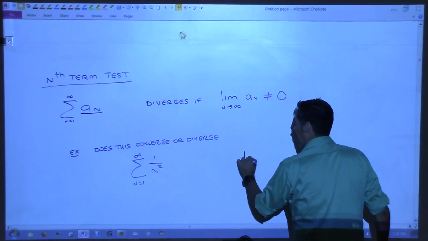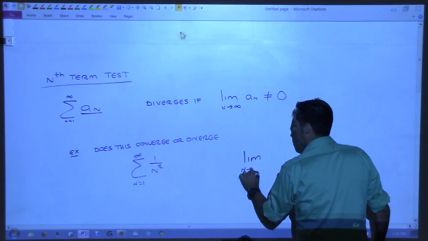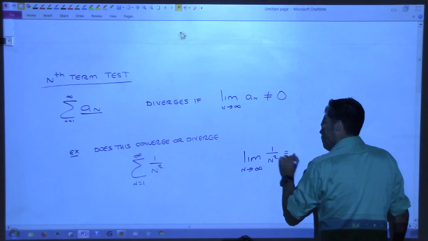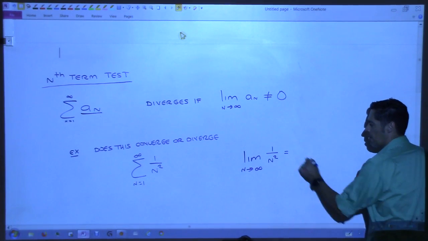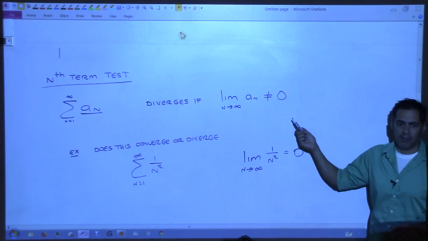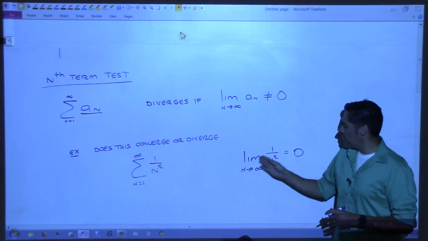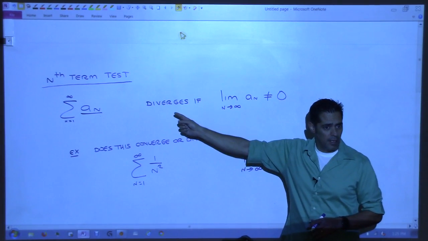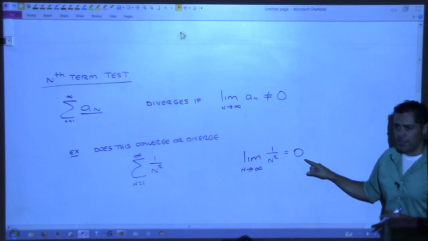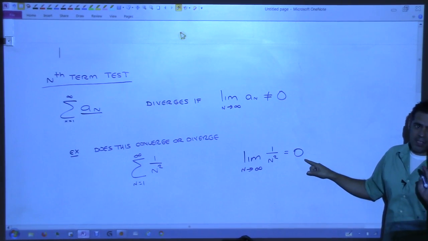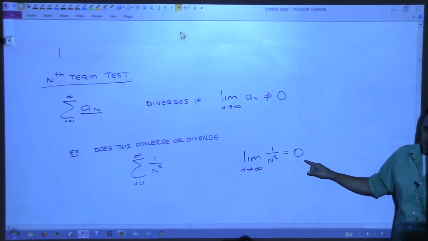We take the limit of that. We let n go to infinity. 1 over n squared, what does that go to? It goes to 0. So what does this test tell us? This tells us if that limit does not go to 0, it diverges, right? If it goes to 0, does that mean it converges? It's inconclusive. This test gets used the wrong way a lot of times, okay?